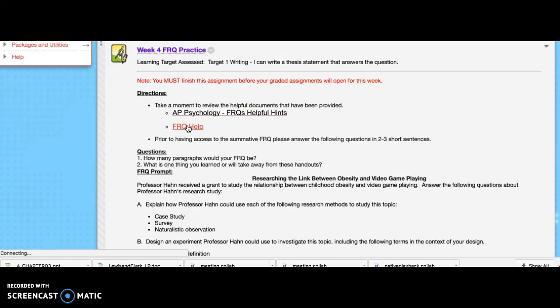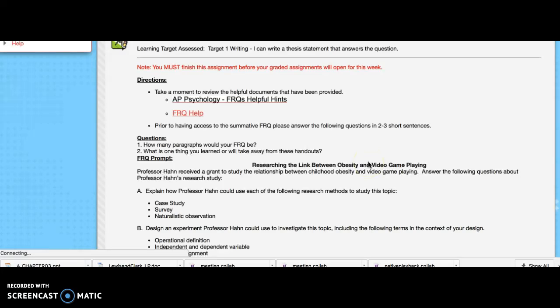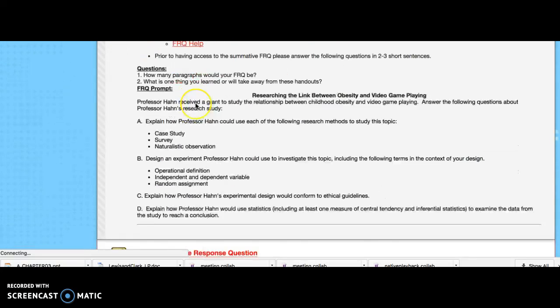So if you click FRQ help, it opens up a document that helps you understand what you need to do in order to be successful on an FRQ. So the acronym TDA is what I use in AP Psych. What you need to do is identify the term, so that's what T stands for in TDA. Then you need to define the term, and then you need to apply the term to the scenario that you are given.